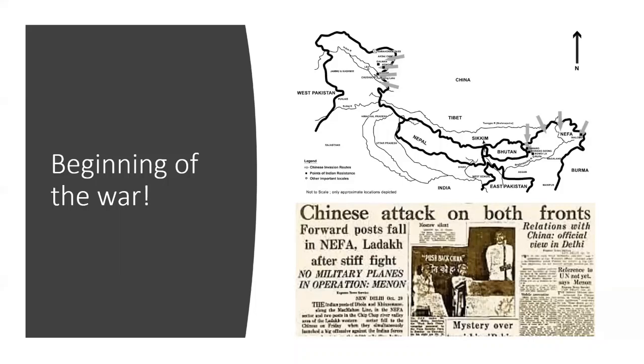Three regiments of Chinese troops mounted a blistering attack on the Indian Army's 7th Brigade along the southern bank of the Namkachu River. So you can see here, we were attacked on both fronts. There were not enough personnel deployed, and even those who were there were not fully equipped to fight at those altitudes and in extreme cold. Soon the Chinese army captured the Tawang region, a very strategic location in the NEFA region. And in just 3 days, the Chinese were in full control of this whole NEFA region.